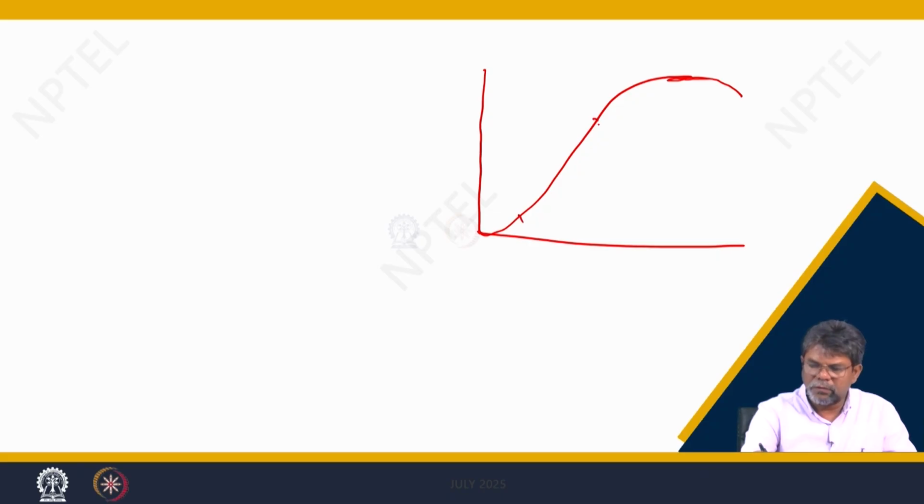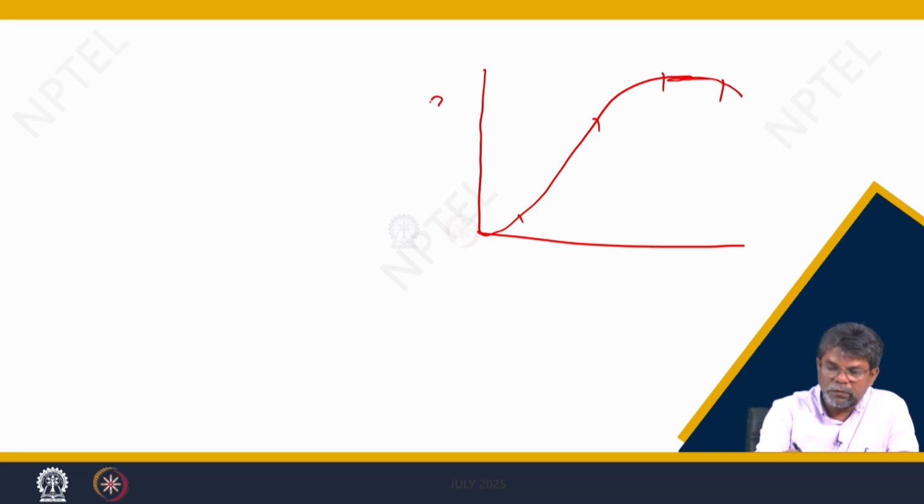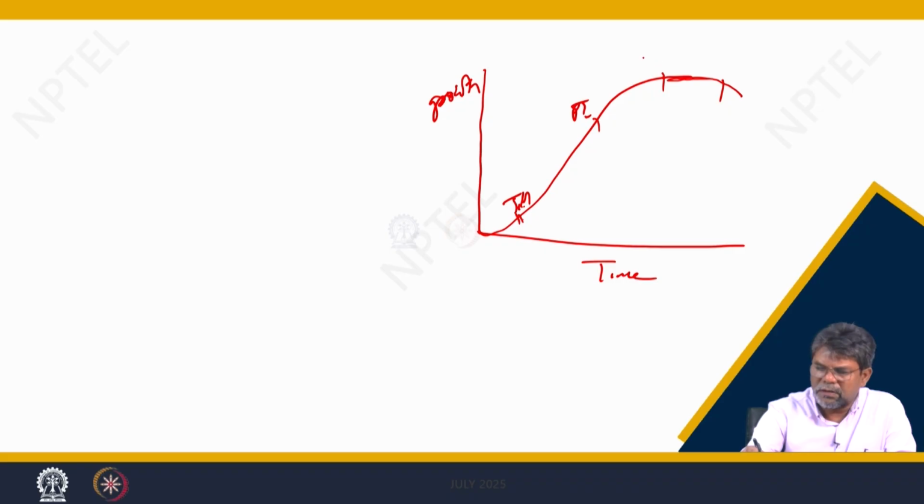These are the developmental phases, and this is the growth over time. So the model can simulate these discrete qualitative growth phases, like the tiller phase, rice panicle initiation, flowering, maturity.